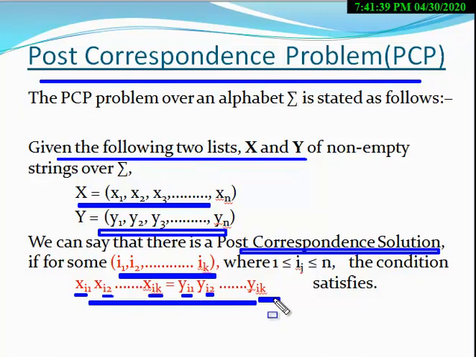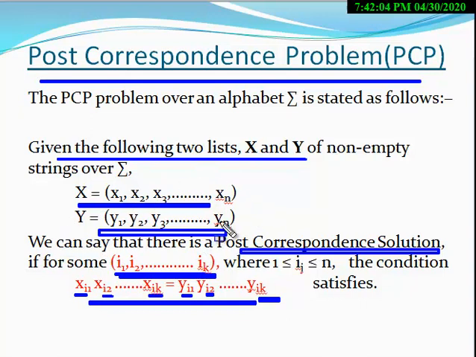If such indexes exist which satisfy these conditions, then this PCP problem has a solution. If such indexes do not exist, then we say this PCP problem has no solution.